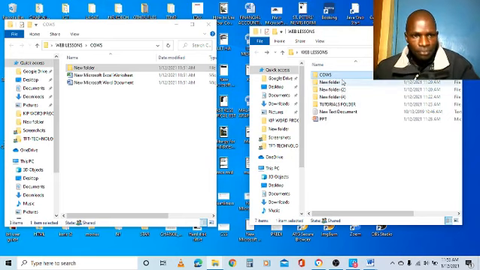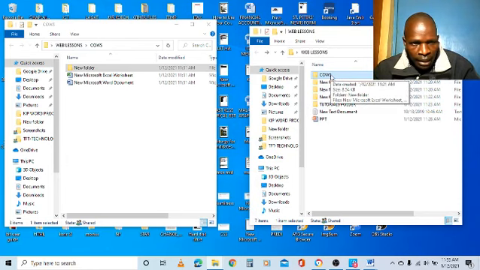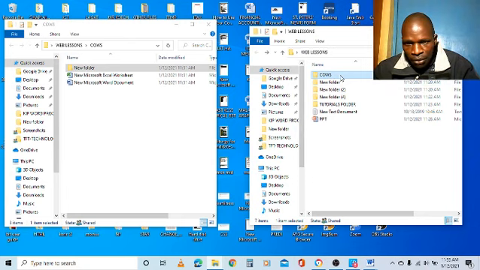I need to create a shortcut for this chaos folder, which is in web lessons, in this other folder called chaos. So I need to press Alt. I click chaos to highlight, press Alt, and then you can see it says create a link in web lessons. So I can create there.